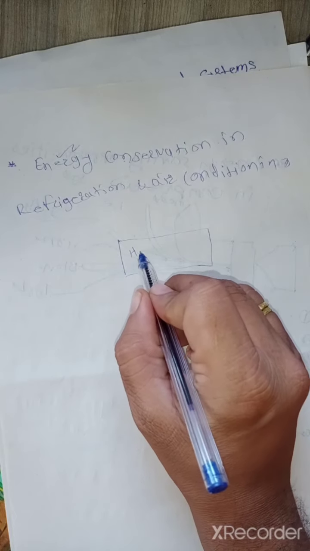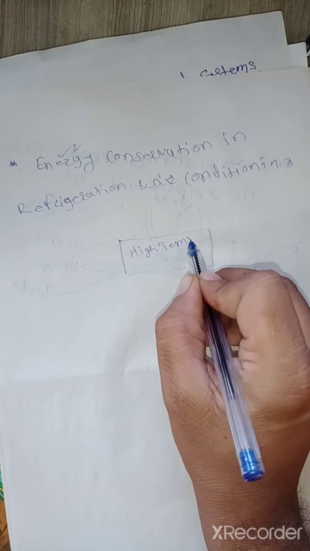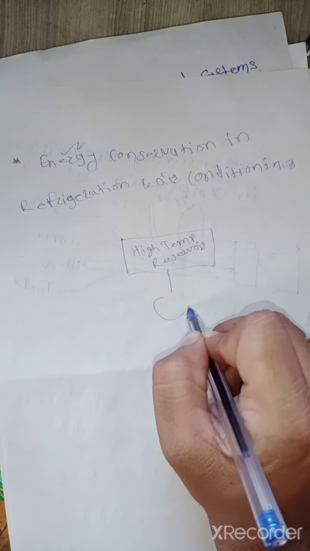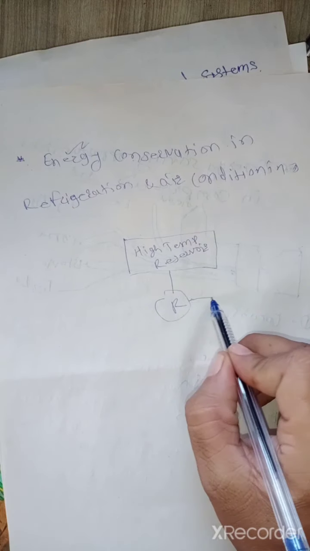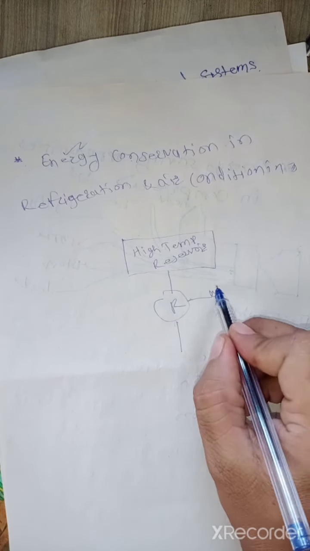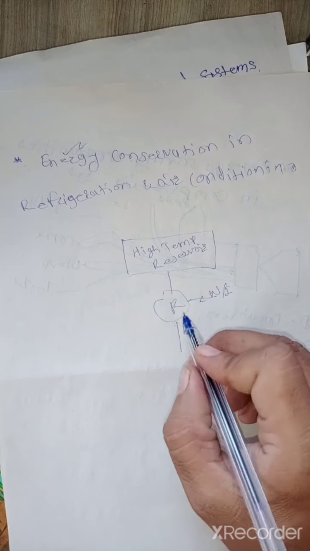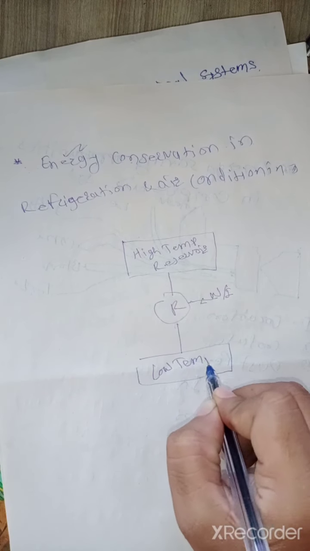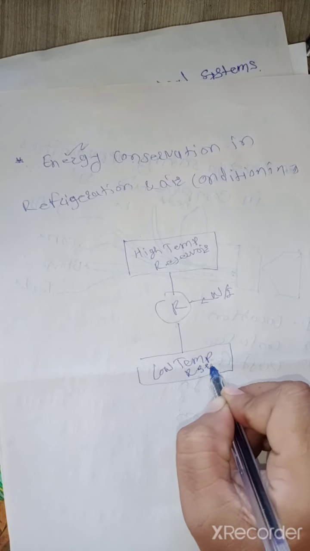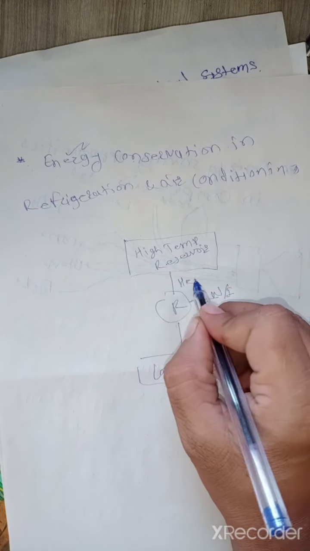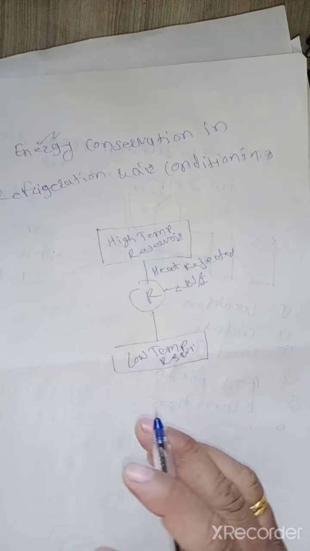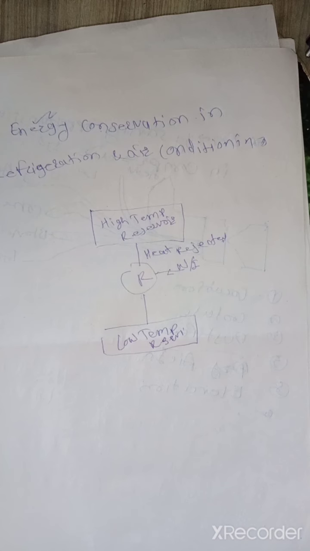This is the high temperature reservoir. This is the refrigerator, the work input. This is the low temperature reservoir. This is the heat rejected. This is the diagram of the refrigeration system that you have already discussed in second year.